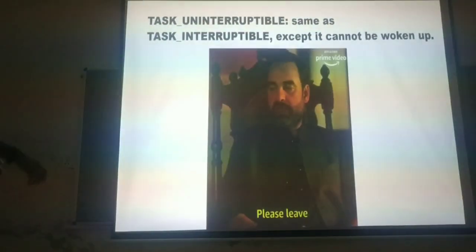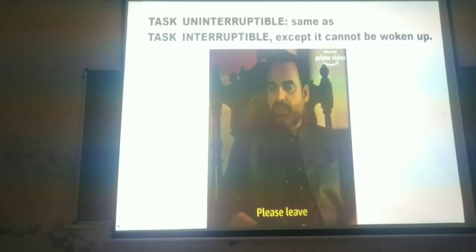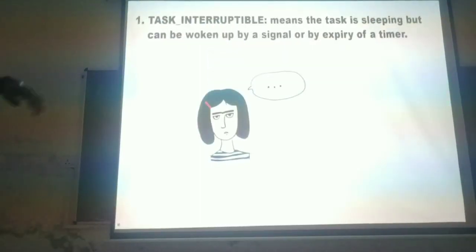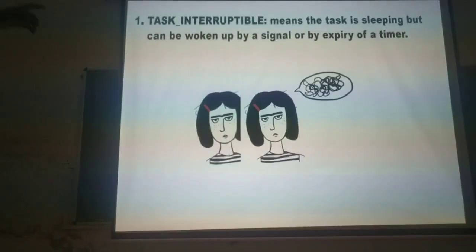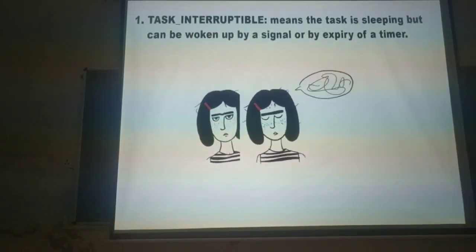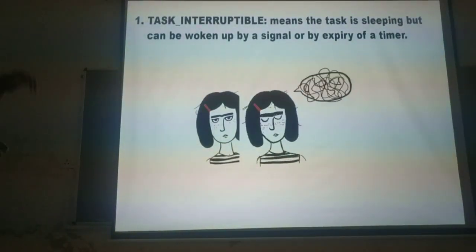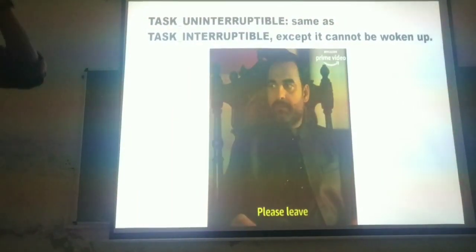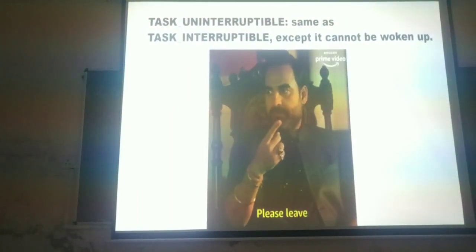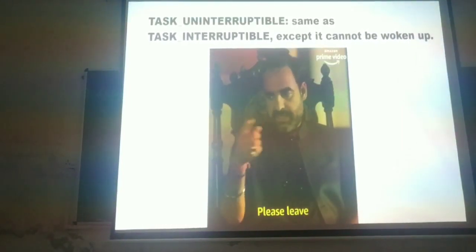Can you please explain that picture? Yeah. In this picture, this girl is thinking about something. Then some interruptive thoughts came in her mind, which were of high priority. Task uninterruptible: these tasks cannot be interrupted by any other task. This will just run itself.